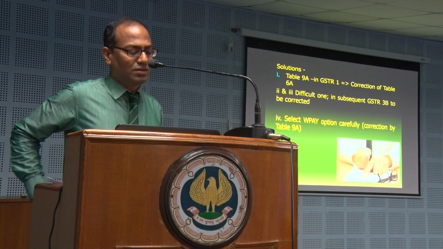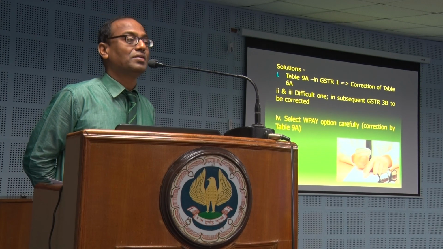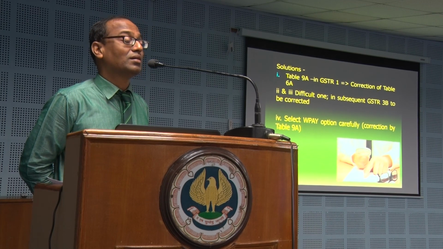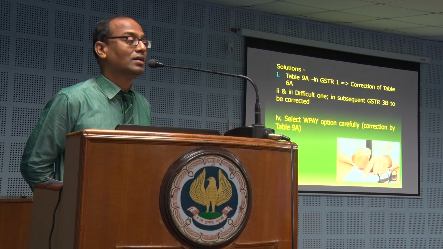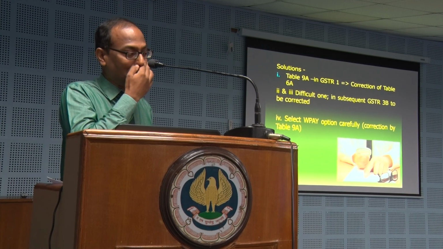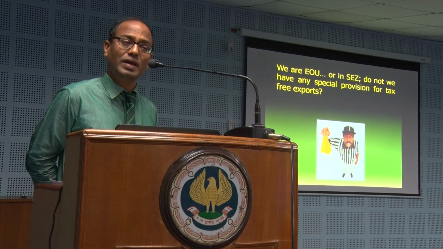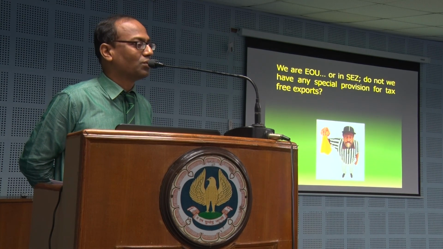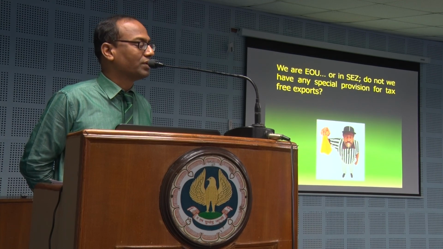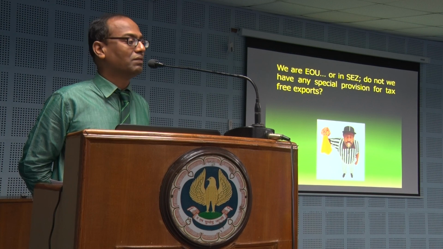The solution for the problem to be solved here is you do have corrections in table 9 capital A of GST return. If you have done something wrong in the previous month, please correct this here so that in para number 6 capital A, exports will come correctly. In para number 6 capital B, the SEZ related detail will come correctly. You can easily make it up. Please select the option with payment or without payment very clearly. If you are paying with payment, I am doing an export because I am not having a letter of undertaking. Option is WPAY when you are filing. If you don't pay, I am having LUT, I won't pay. Without payment, I will do it, right.